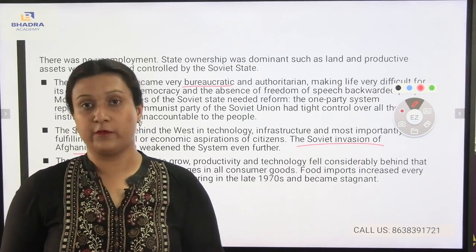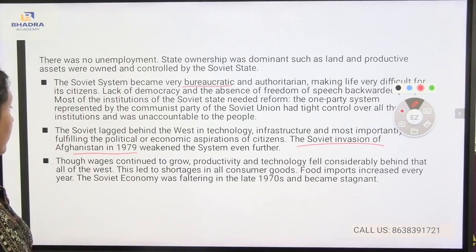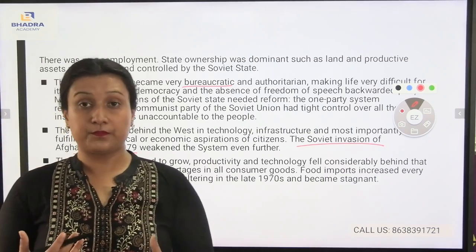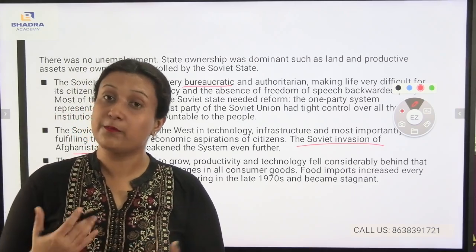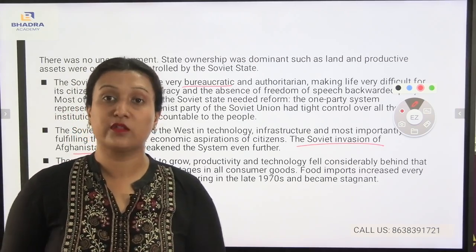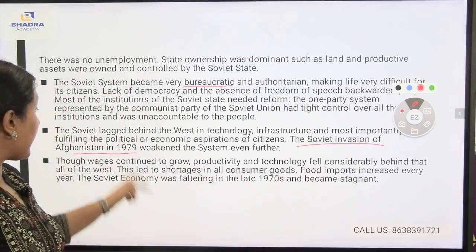They were not improving. Though wages continued to grow, productivity and technology fell considerably behind that of the West. This led to shortages in all consumer goods. Food imports increased every year. The Soviet economy was faltering in the late 1970s and became stagnant. Wages were growing, productivity was growing, and technology was also growing, but still they were lagging behind the West.